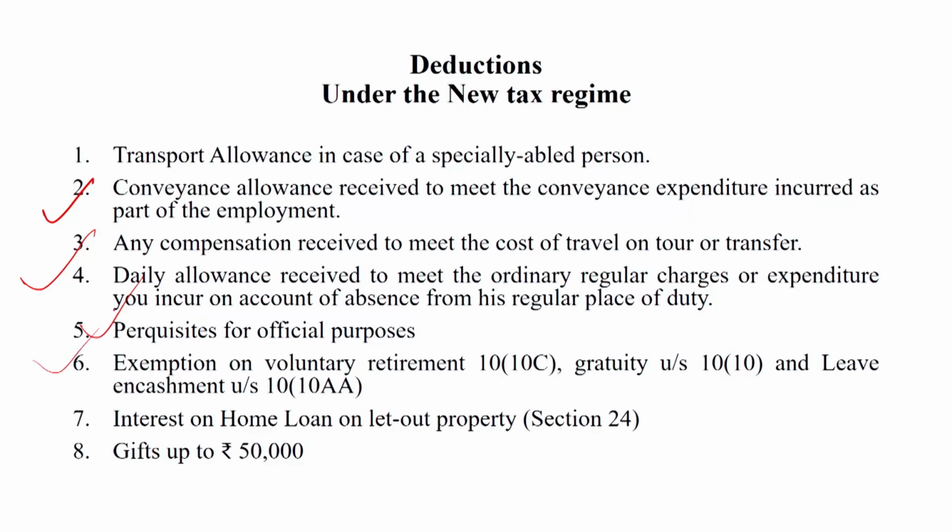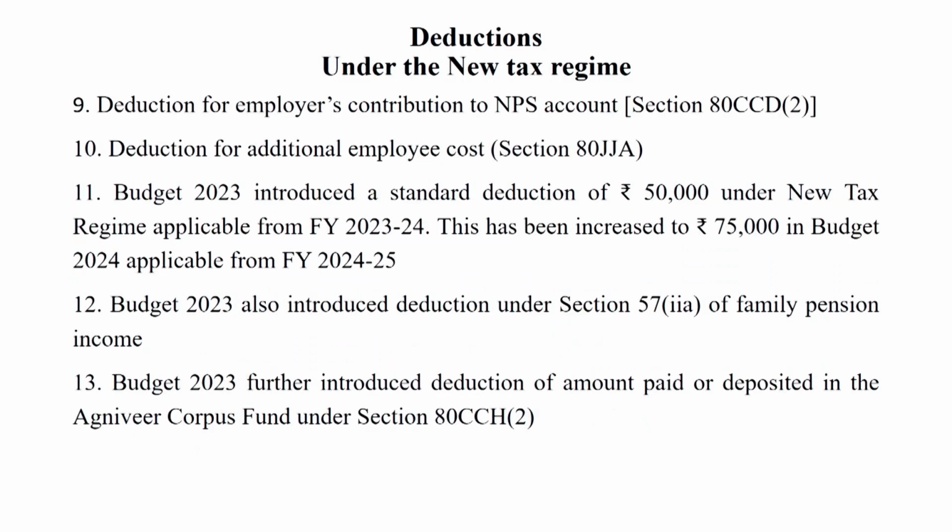Expenses exemption on voluntary retirement, section 10 subsection 10C. Gratuity under section 10 subsection 10, and leave encashment section 10 subsection 10AA. Dear students, interest on home loan on let out property under section 24. Gift up to rupees 50,000. So dear students, next one is deduction for employer contribution to NPS account. Deduction for additional employee cost.